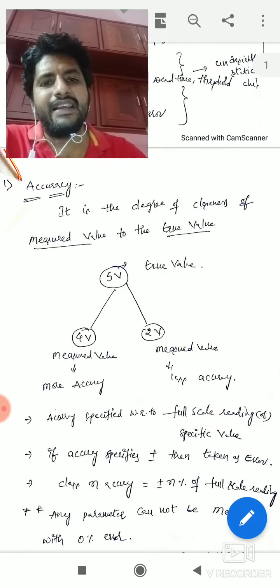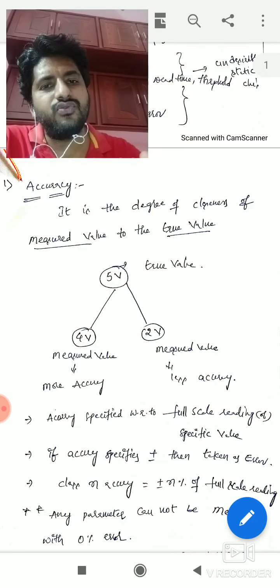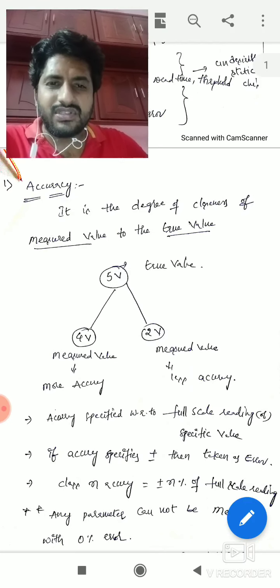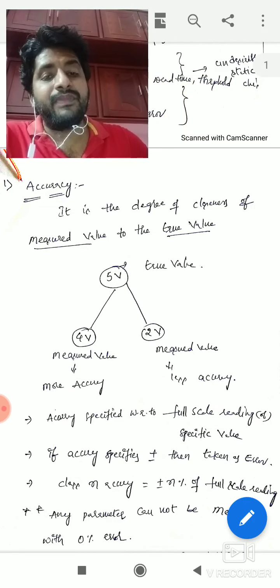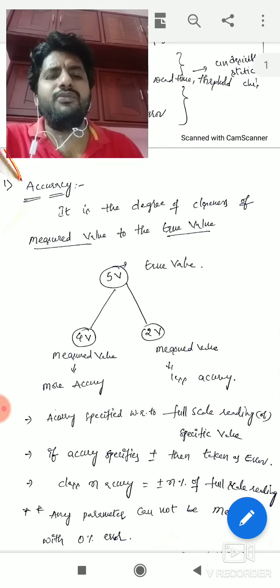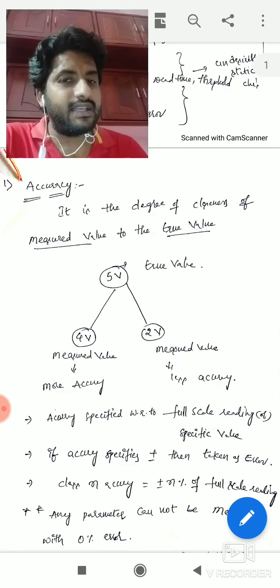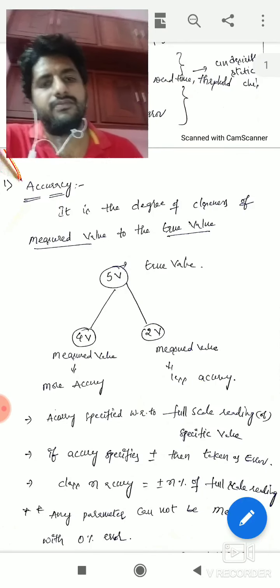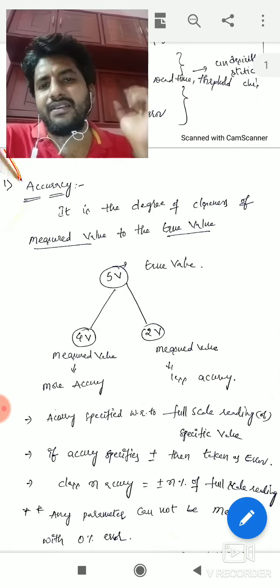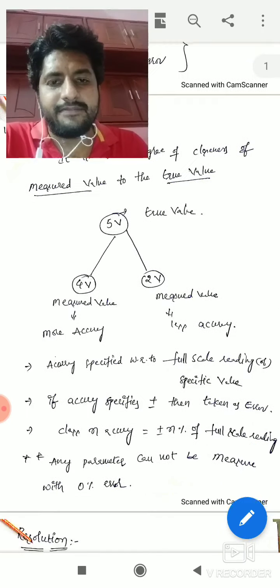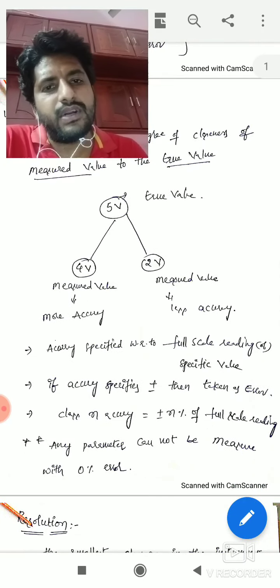Accuracy means the degree of closeness of the measured value to the true value. Accuracy can be expressed in terms of plus or minus n% of error. N may be 1, 2, 3 percent error also. It can be expressed either as full scale or as a particular value. So you don't get 0% error in the system. So this is about accuracy. I hope you people understand.